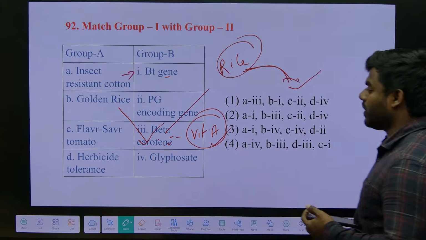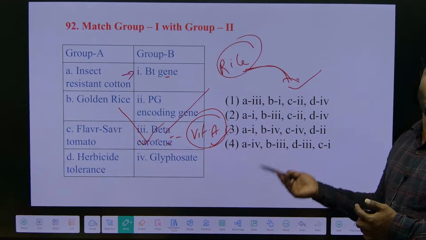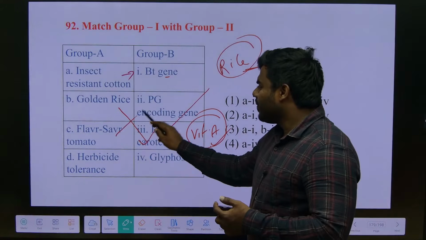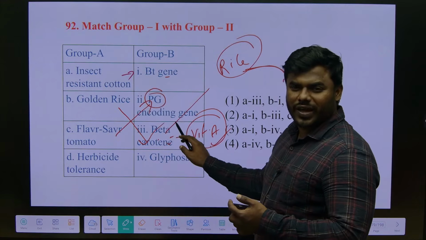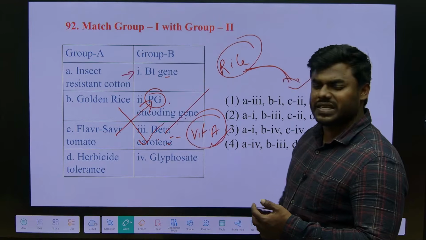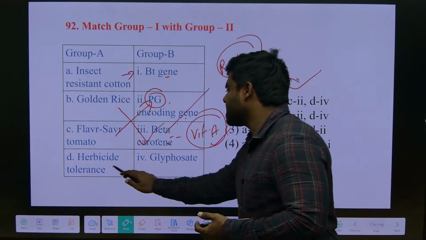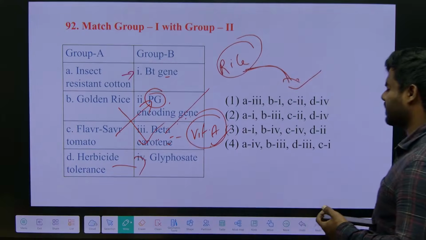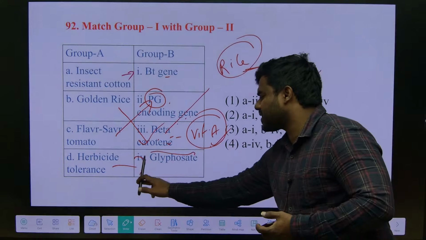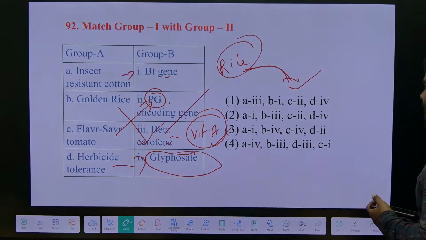Flavr Savr tomato. The tomato can withstand for a longer time, right? Which is the PG encoding gene, polygalacturonase encoding gene. Herbicide tolerance, which is glyphosate. This is also there in the slides of the secondary metabolites. Right? Simple.